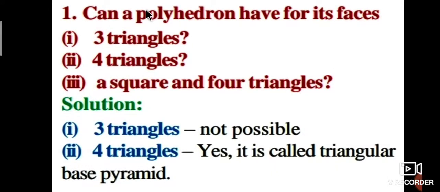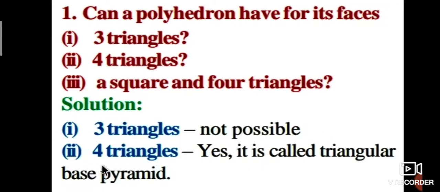Next question: can a polyhedron have for its faces 3 triangles, 4 triangles, or a square and 4 triangles? First, a polyhedron with 3 faces would be a triangle, which is not possible, it is not a polyhedron.